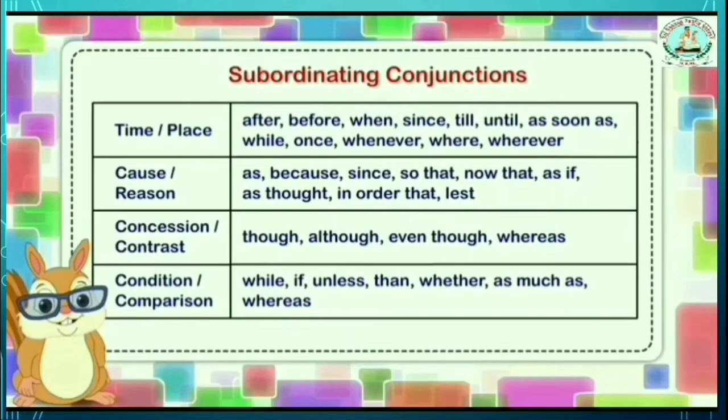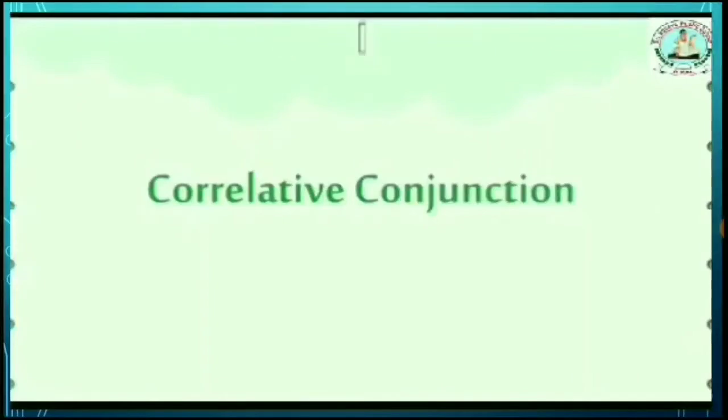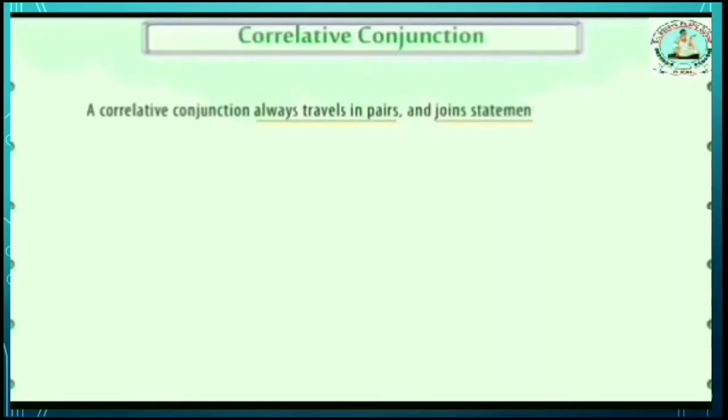Is it clear? Okay. Next, move on to the third one, correlative conjunction. This is the third type of conjunction. A correlative conjunction always travels in pairs and joins statements that are equal. For instance, look at the example.